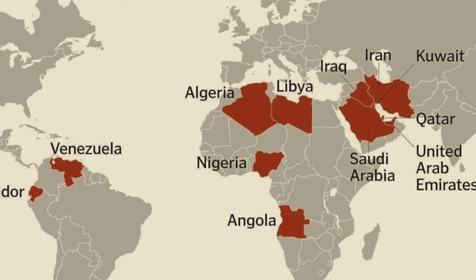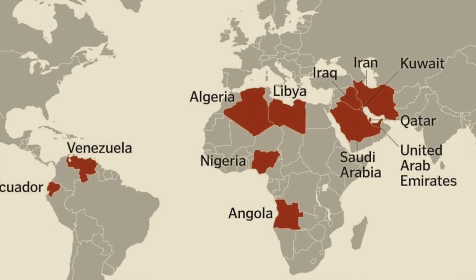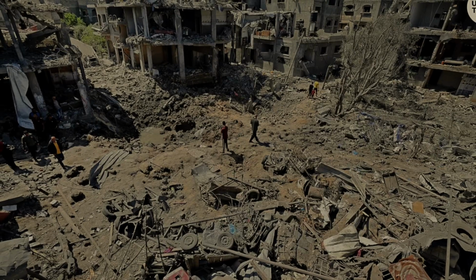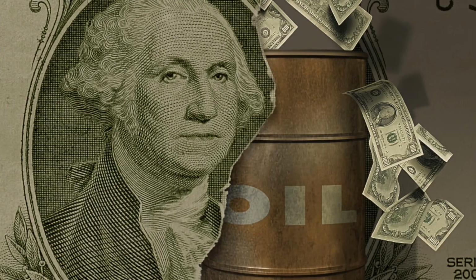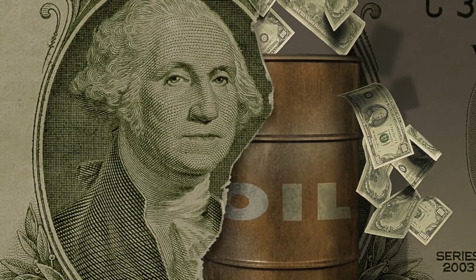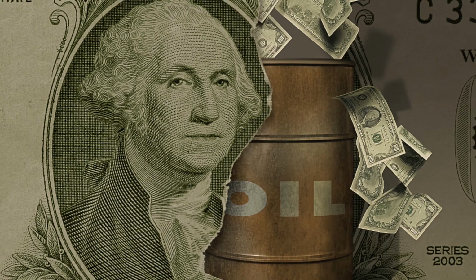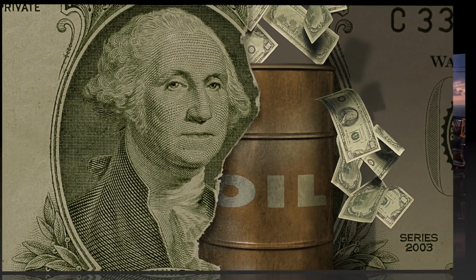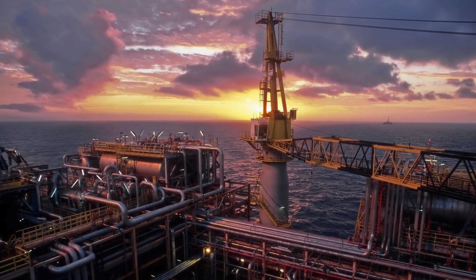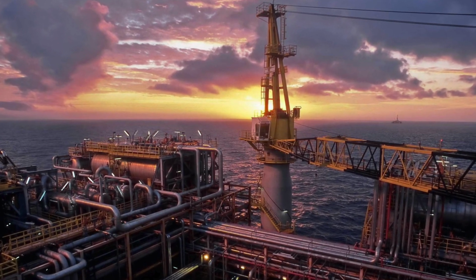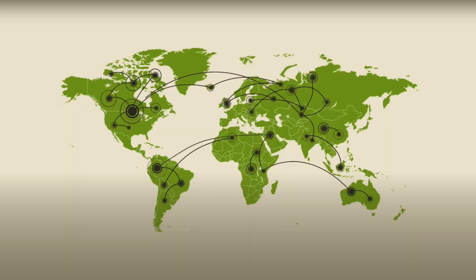This offer was given to all other OPEC nations. This was the time when all Arab countries had lost the war with Israel, so all countries agreed, and that's how the petrodollar was born. For the Americans, the petrodollar increases demand for the dollar and also for US debt securities, and allows the US to buy oil with a currency it can print at will. In 1975, all of the OPEC nations agreed to follow suit.